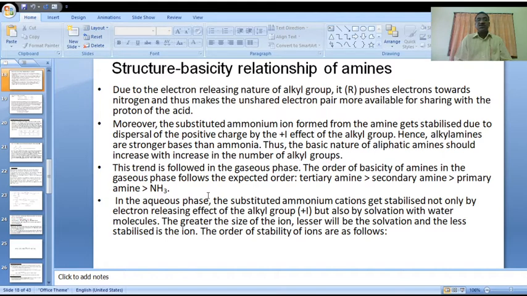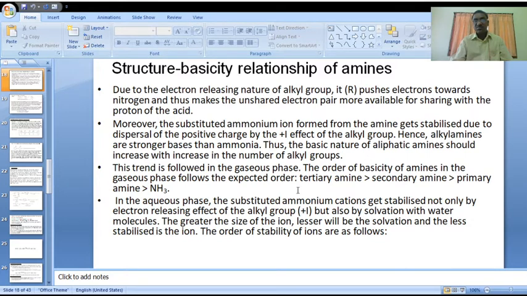The greater the size of the ion, the lesser will be the solvation. For example, a tertiary amine has a greater size. The greater the size of the ion, the lesser the solvation and the less stabilized is the ion. The stabilization of the ion from tertiary amine is very less. The order of stability of ions is different. Please observe based on the solvation effect.